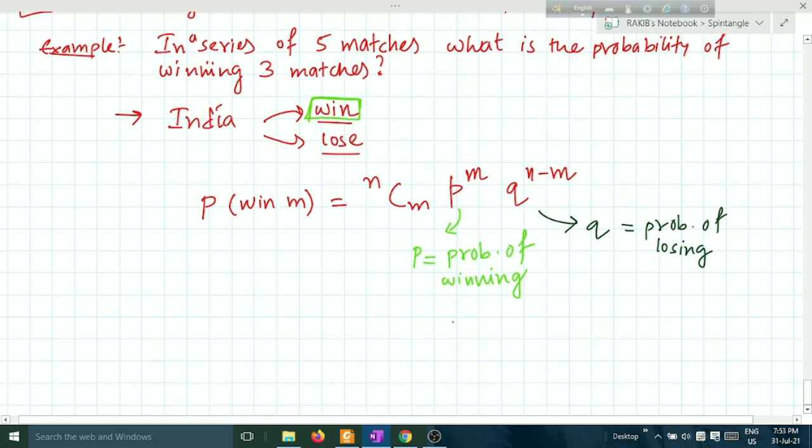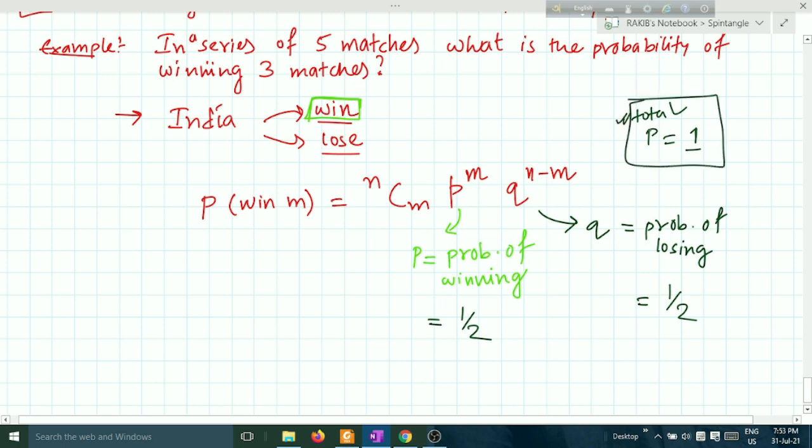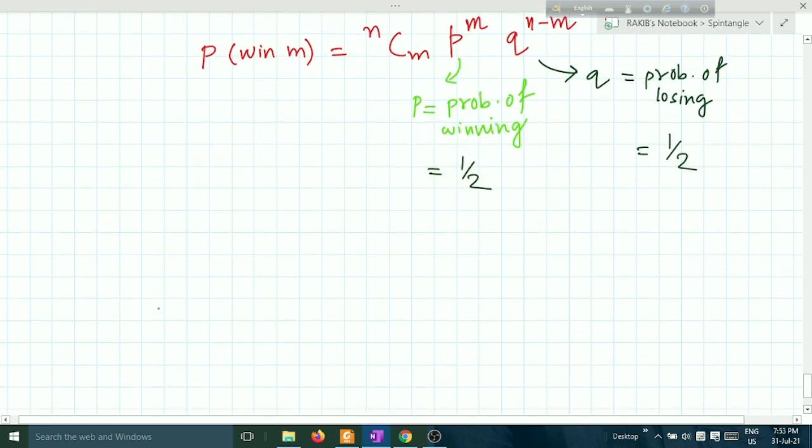In a match, what is the probability of winning? 50%. You can win before the match. We can only say that India can win this match. The probability of winning this match is 1/2. And the probability of losing will be half, because we know total probability is always 1, not greater than 1. Therefore these two events can happen in this way.